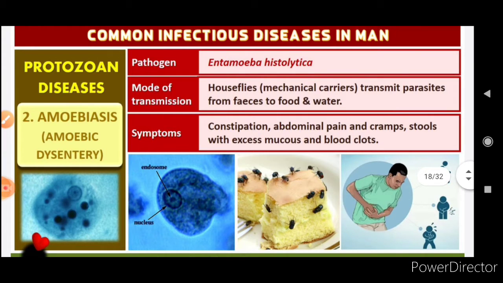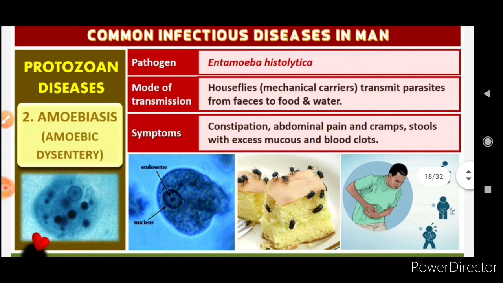With the help of the disease name, you can remember that amoebiasis is caused by Entamoeba histolytica. Mode of transmission is house flies, which are mechanical carriers. They transmit parasites from feces to food and water. And symptoms are constipation, abdominal pain, and cramps, stool with excess mucus and blood clots.